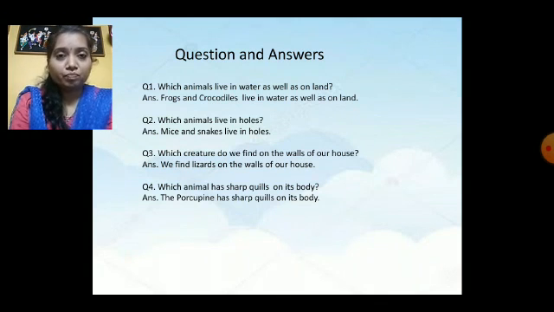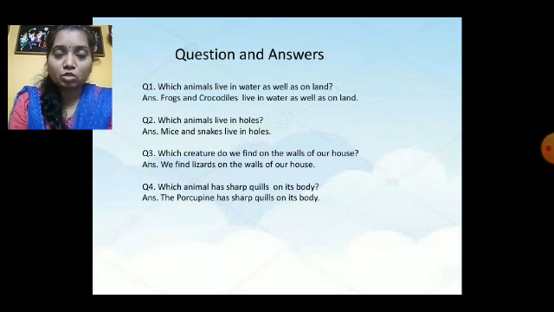Now let's go to the third question. Which creature do we find on the walls of our house? Do you remember the answer, children? We are very scared of that creature. Correct. Lizard. So, we find lizards on the walls of our house. Once more, I'll repeat the question. Which creature do we find on the walls of our house? We find lizards on the walls of our house.